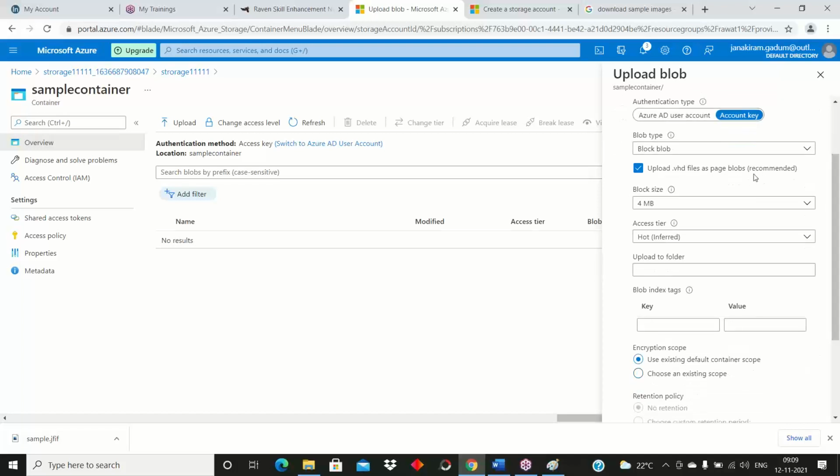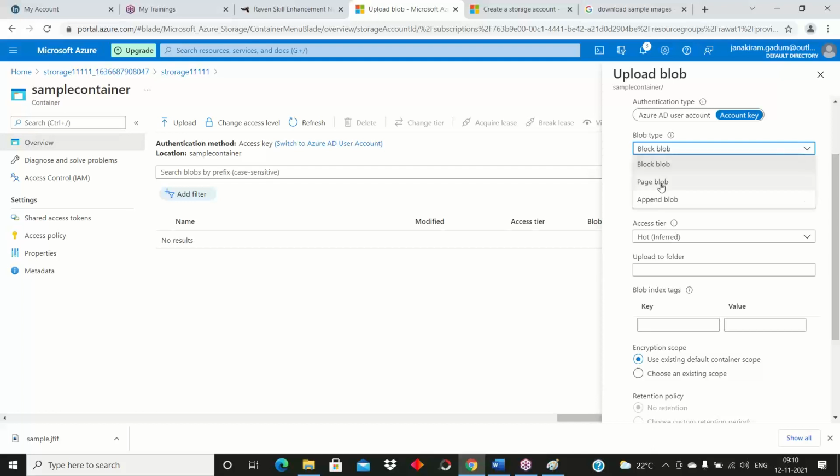Here, as I told you, in premium we have three kinds of options: file, blob, and so on. Inside blob, we have three options: block blob, page blob, and append blob. So what happens if I choose block blob? Why have I chosen block blob? Because I am creating a blob service, so for that I need to choose this blob.